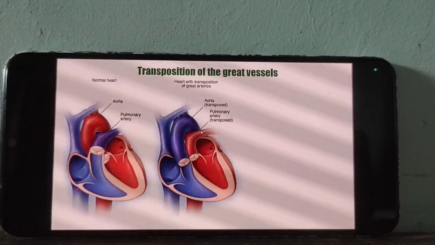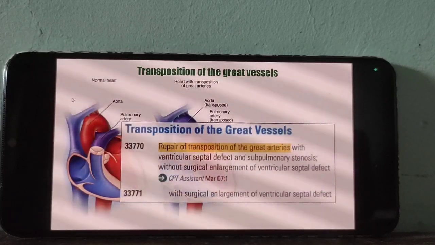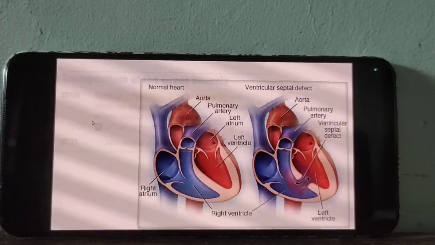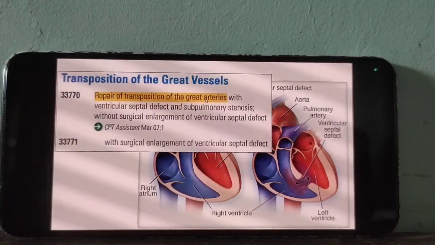Okay, for transposition of great arteries, 33770, the same code is given in the next slide also. 33770, transposition of great arteries. Greatest artery means the aorta. So for transposition of great arteries, go for 33770.